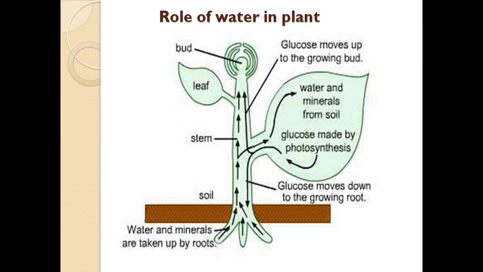From the root, the sap containing water and minerals goes upward into the xylem. Through the xylem, the conducting tissue present within the stem, that water is provided to all over the plant body.